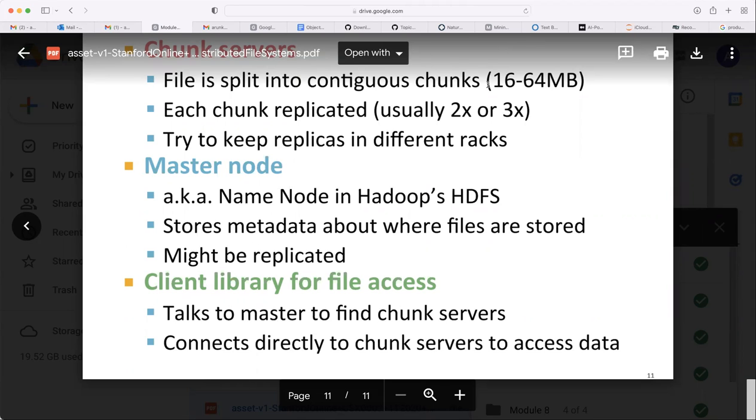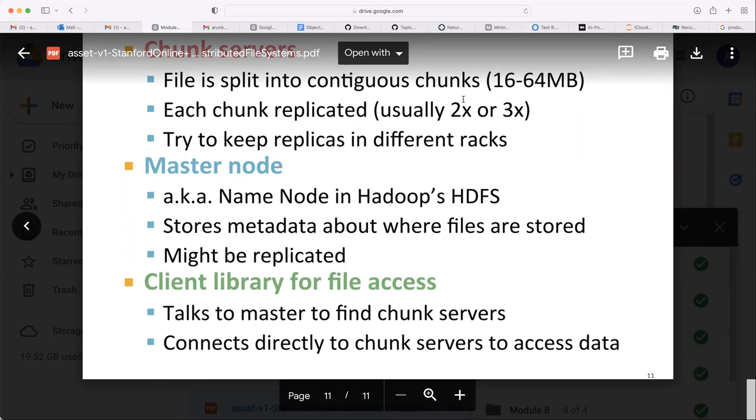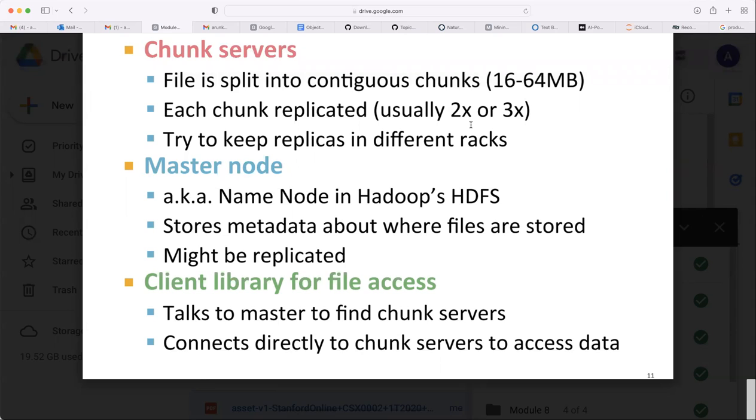Okay, that is what I'd say. Each file is divided into chunks. Each chunk is stored where? And how many times is each chunk stored? How many copies of a chunk are made and stored? On different nodes, 2 or 3 times.